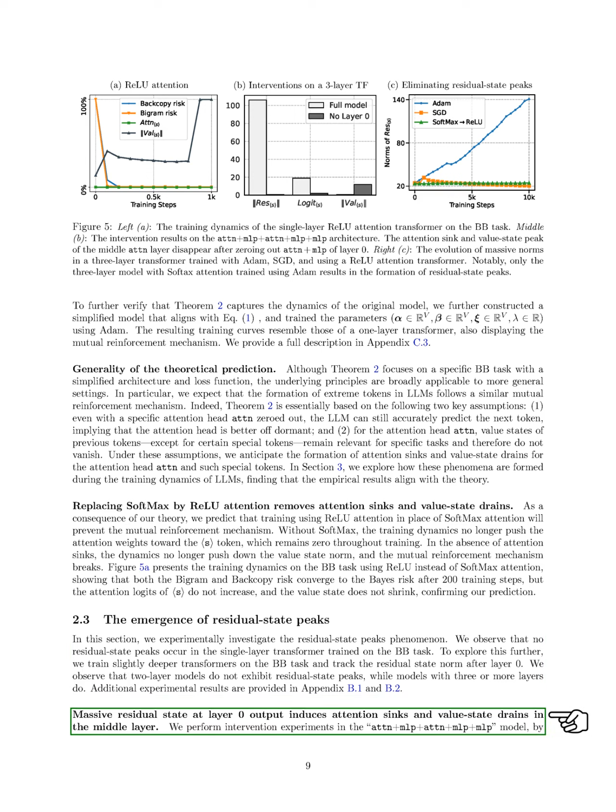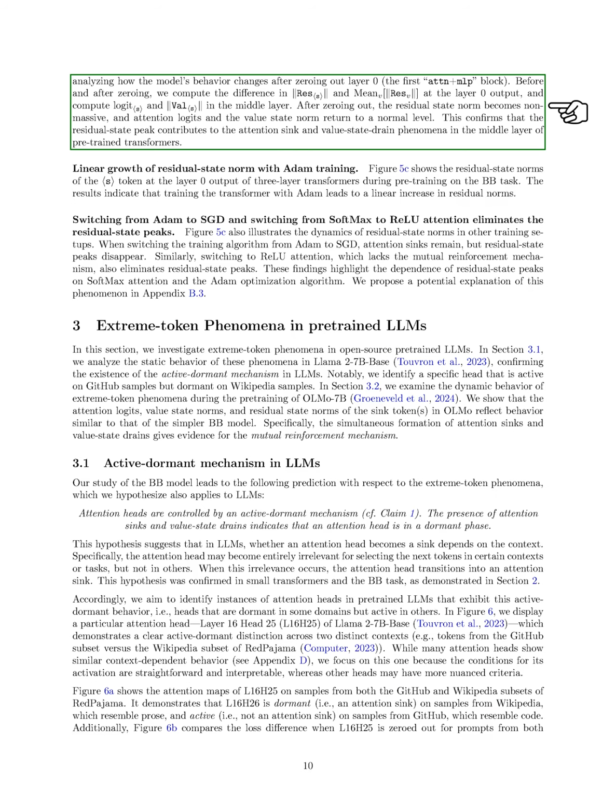Finally, we conduct intervention experiments on a specific model architecture to see how zeroing out the first layer affects the model's behavior. After this intervention, we find that the residual state norm decreases significantly, and the attention logits and value state norms return to normal levels. This indicates that the presence of a large residual state at the output of the first layer contributes to the formation of attention sinks and value state drains in the middle layers of pre-trained transformers.